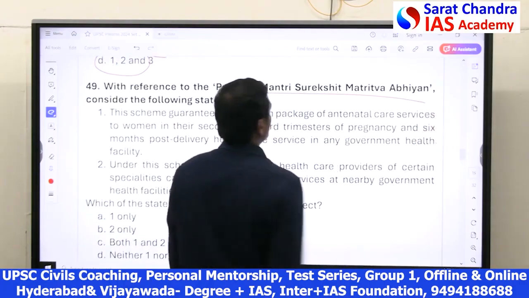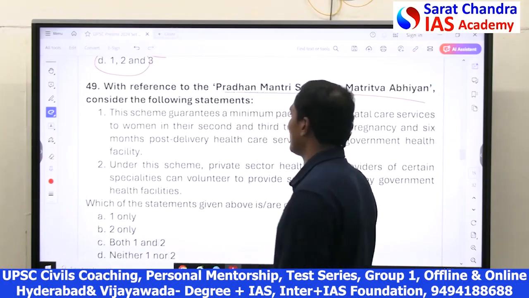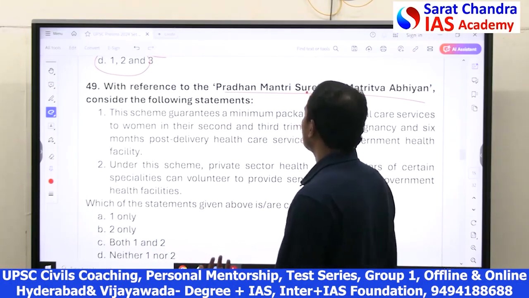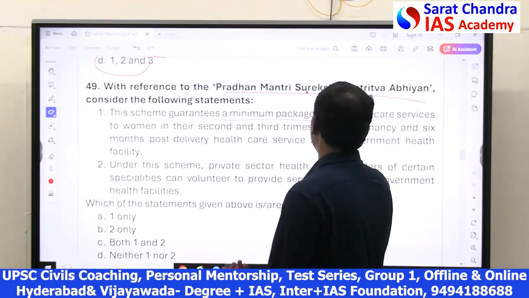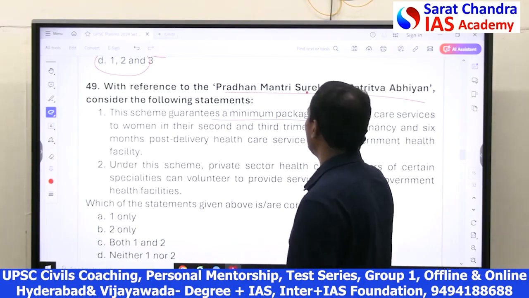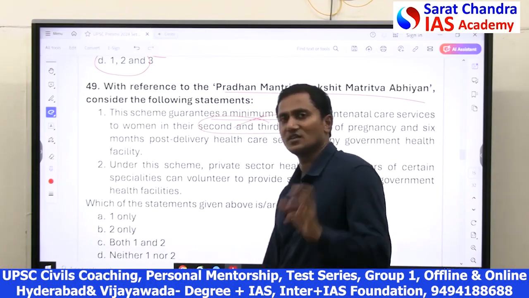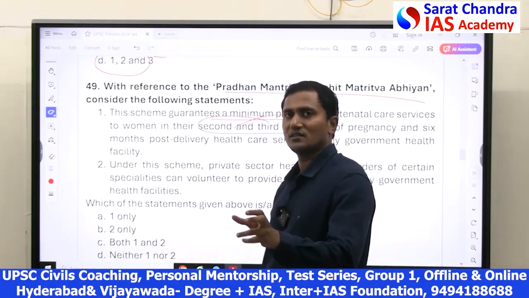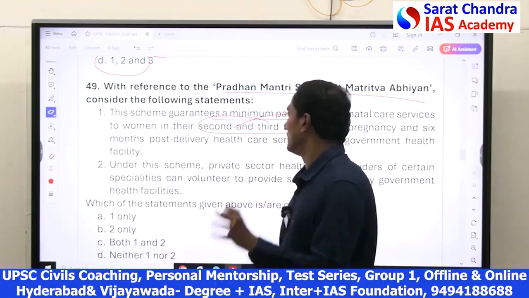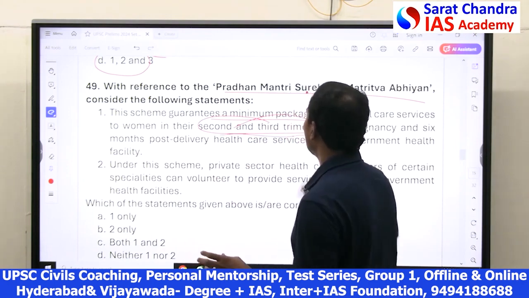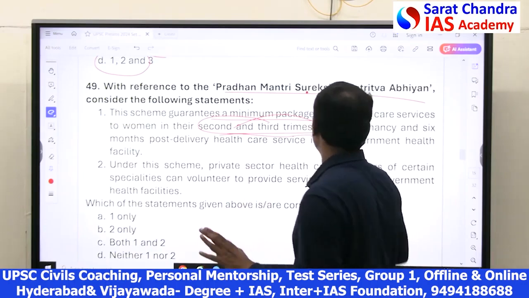Pradhan Mantri Surakshit Matritva Abhiyan. According to this, friends, they have given 2 statements. The first one says that it guarantees a minimum package of antenatal care to women in their 2nd and 3rd trimesters. Each trimester consists of 3 months. So, 2nd trimester and 3rd trimester means from the 4th month to the 9th month. During that time, the scheme guarantees a minimum package of antenatal care, which is true in all government hospitals.